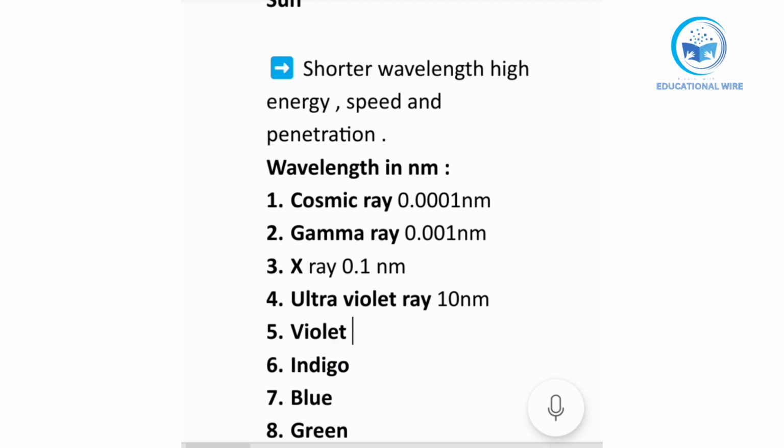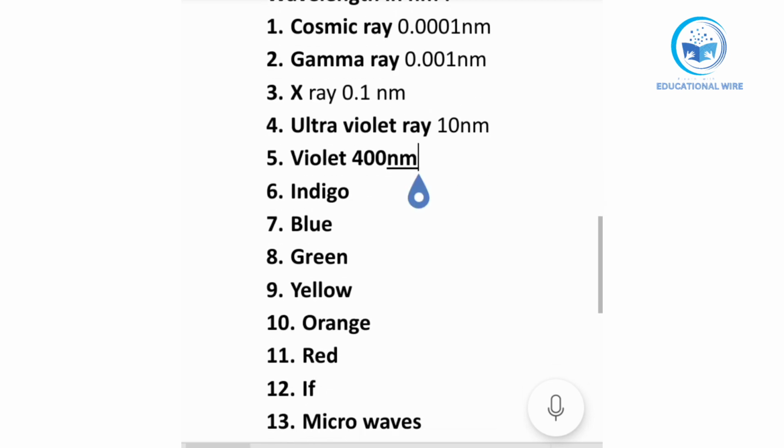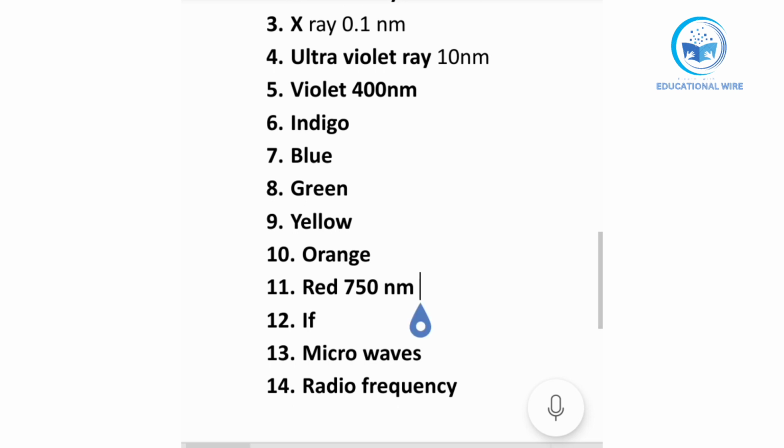Talking about violet to red, they have 400 nanometer to 750 nanometer, which means all these colors come in between. Moving to infrared, it has 10 to the power 5 nanometer. Microwave has 10 to the power 7 nanometer.